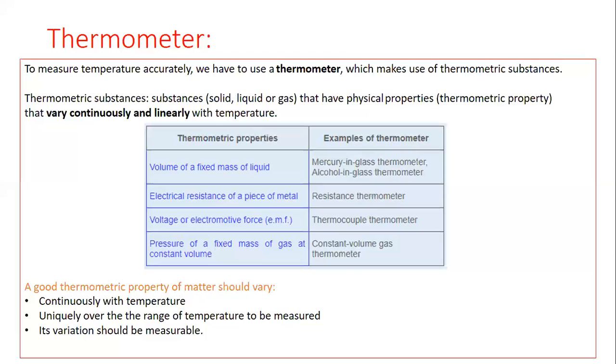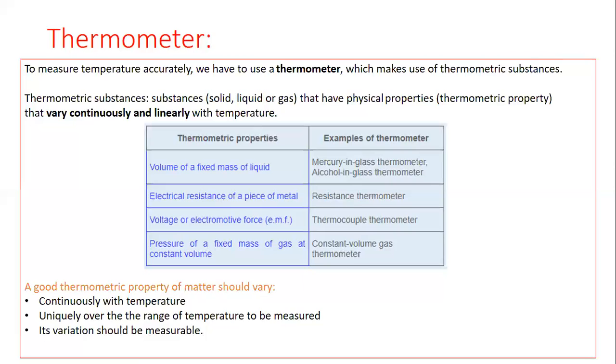The second thermometric property is the electrical resistance of a piece of metal. The thermometer which uses this thermometric property is known as a resistance thermometer. The third thermometric property is voltage or EMF. EMF stands for electromotive force. We will discuss EMF in later chapters. The thermometer which uses this physical property, voltage or EMF, is known as a thermocouple thermometer.